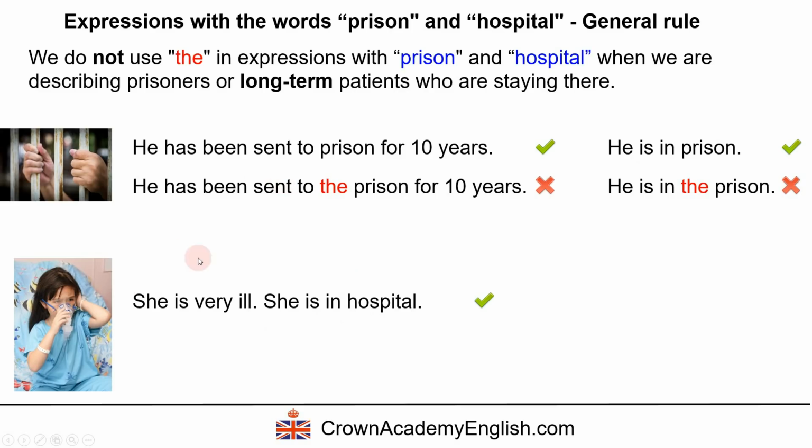She's a long-term patient in a hospital. She's sleeping at the hospital for many days. Okay, so we say in hospital. This implies that it is a long stay and that she is sick. And in this context, this is not correct. Okay.